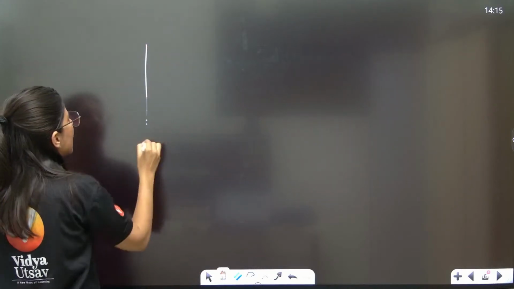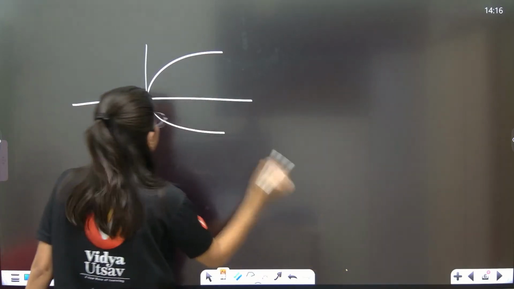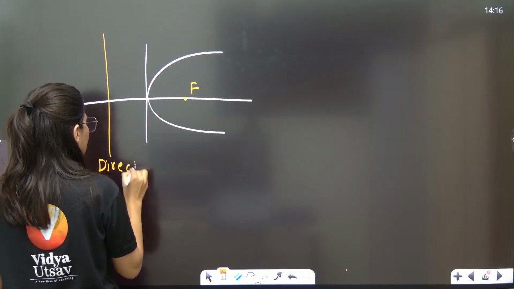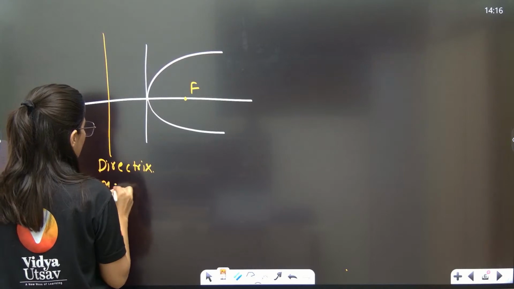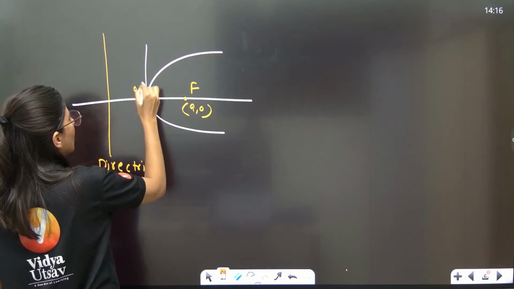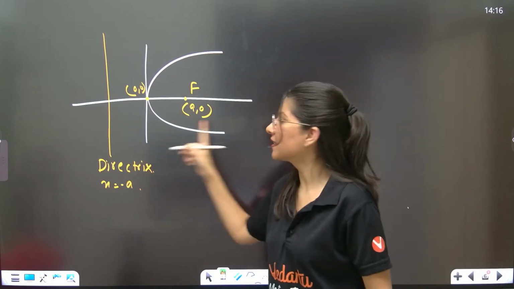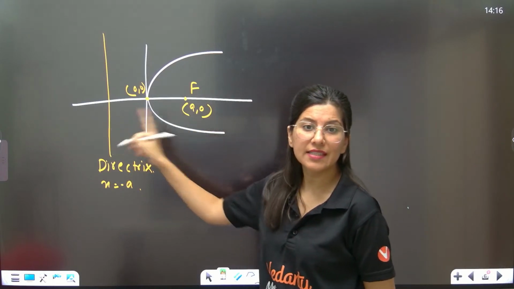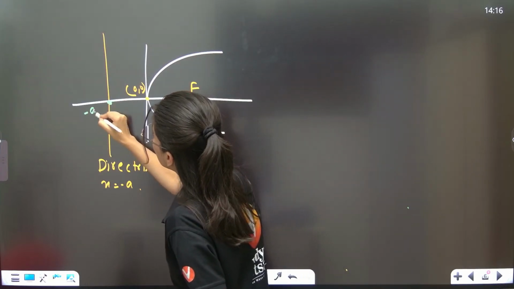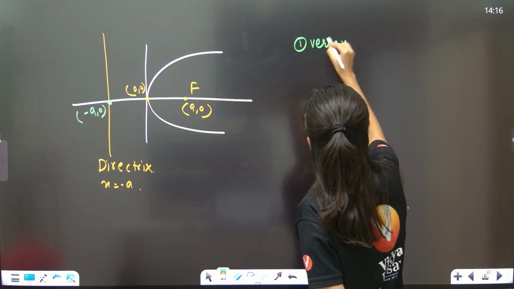Got it? Now one very important thing, one more interesting fact. Just tell me one thing. This is your parabola, correct? This is your focus, this is your directrix, x equals to minus a. This is a comma 0. This is vertex which is 0 comma 0. The distance between directrix and focus is what? And what about this, minus a comma 0?